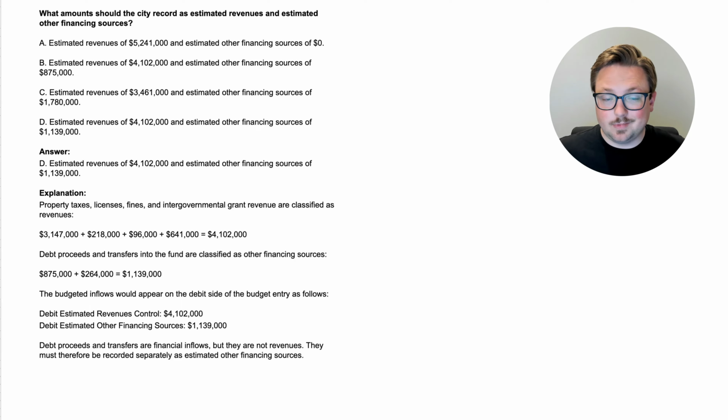And so you basically learned there what is going to be part of estimated revenues and what's going to be part of estimated other financing sources. Again, estimated revenues includes property taxes, licenses, fines, and intergovernmental revenue, not interfund transfers. And then the other financing sources would be things like interfund transfers, debt proceeds, things like that. All right, we learned a little bit more there. Now let's go to the next question.